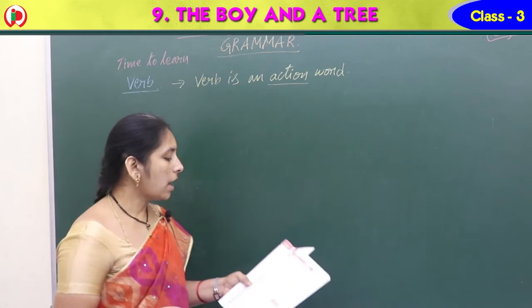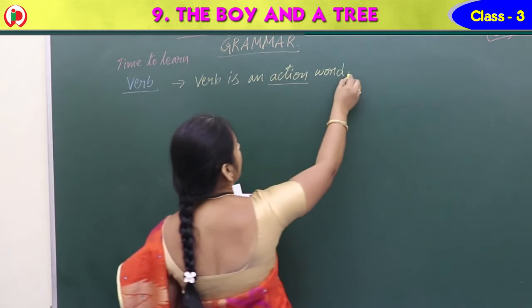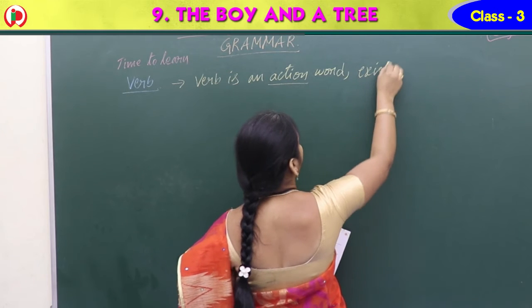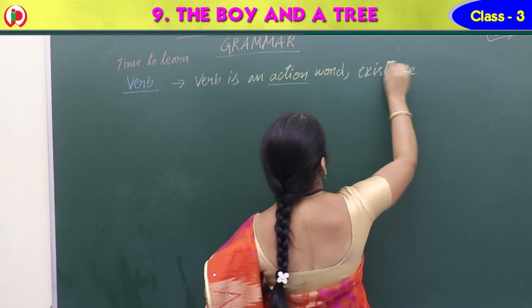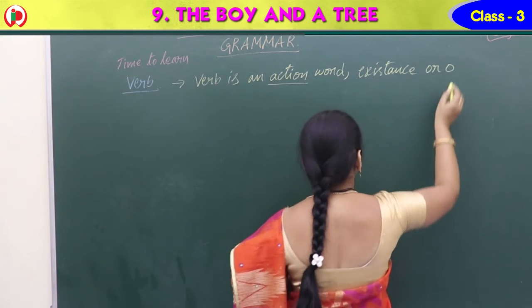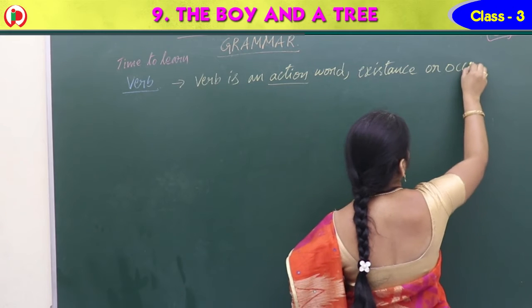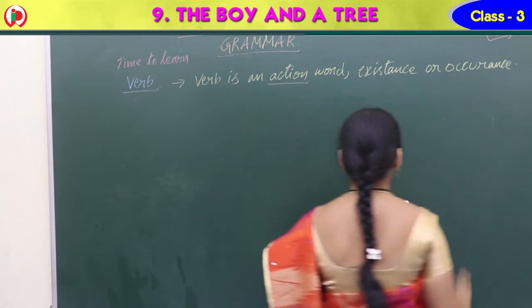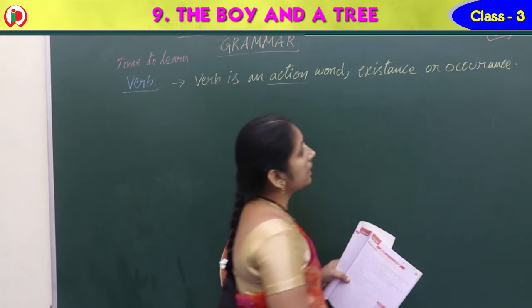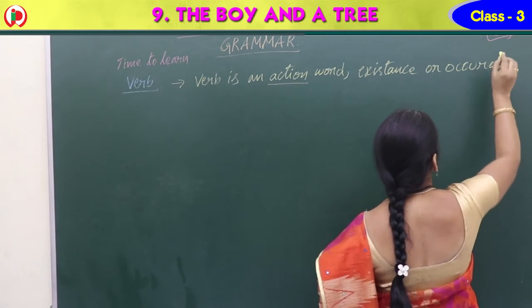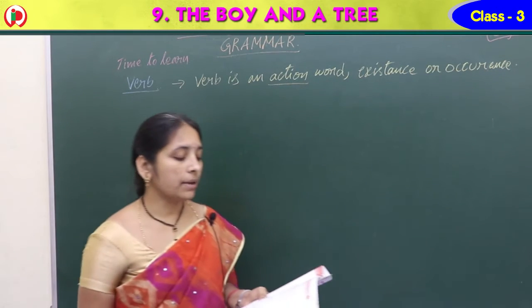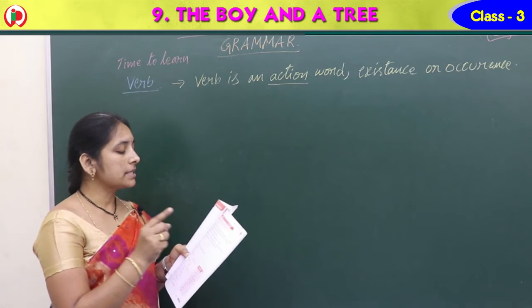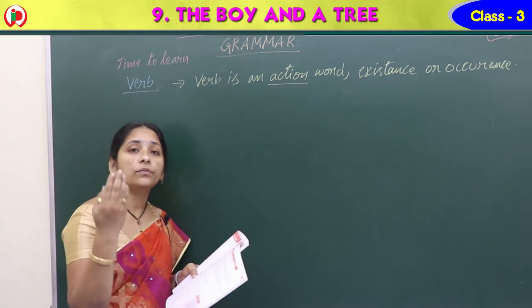It is not only action. It is an action, existence or occurrence. Occurrence is what is going to happen.